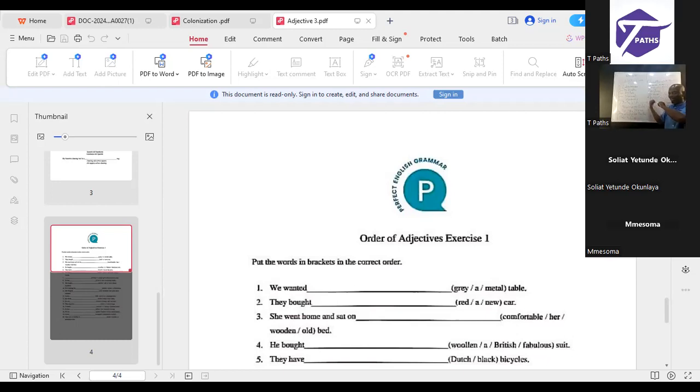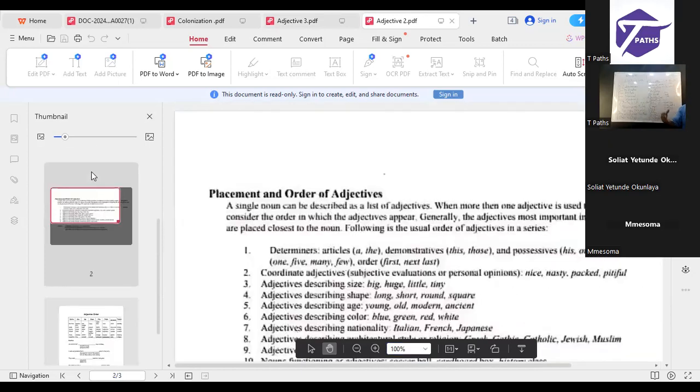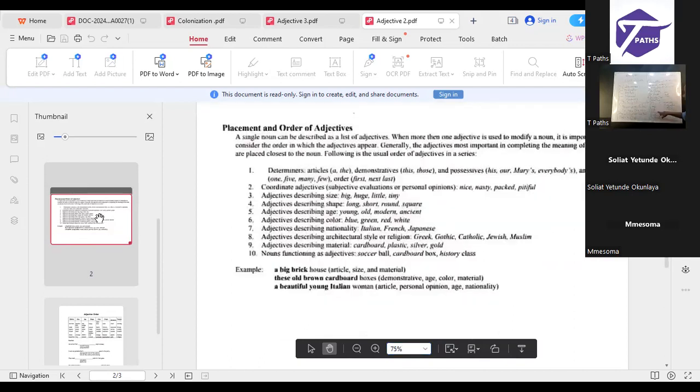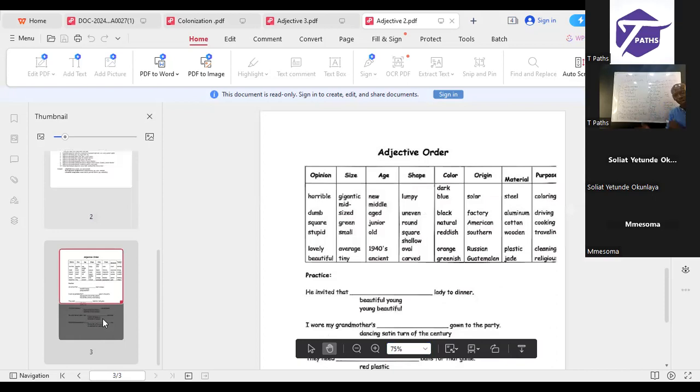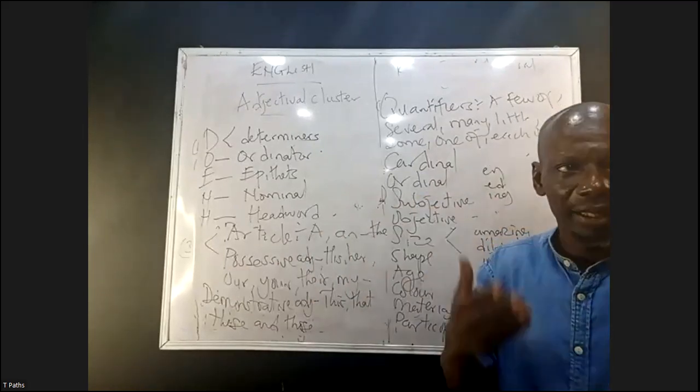Under objective adjective, that one shows what? Size, shape, age, color, material. I told you about size earlier on: short, big, tall, small. Shape, we talk about circular, rectangular. Are we getting it now? Age, we talk about modern, new, old. Color, you know, we have primary color, we have secondary color: blue, red. Then the last one there, material. Material could be what? Rubber, nylon.